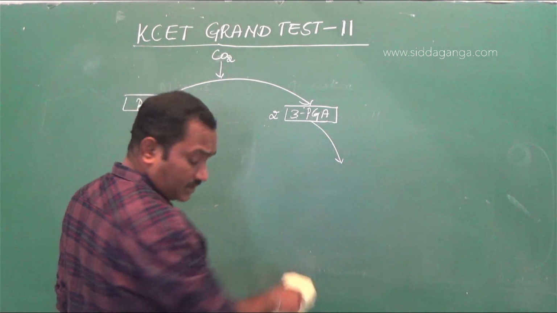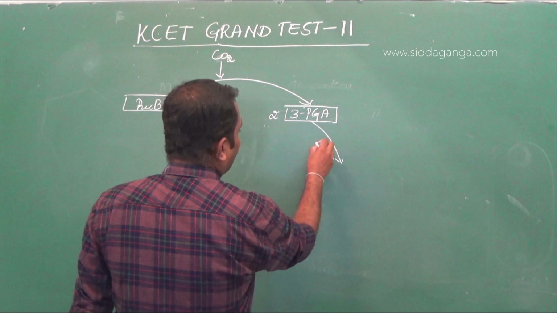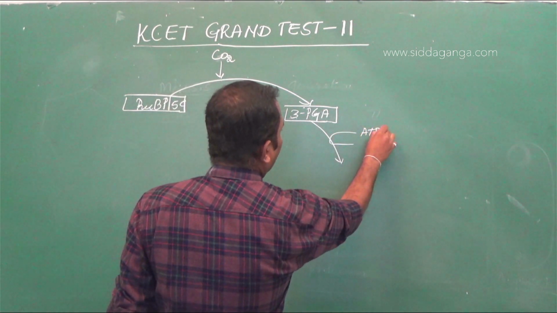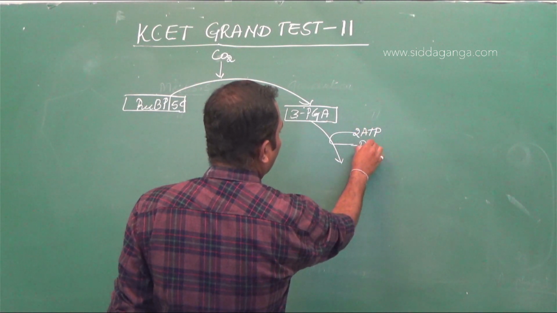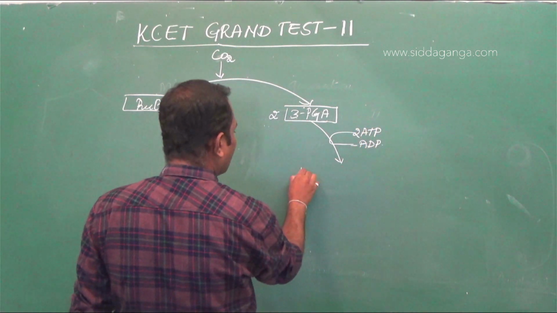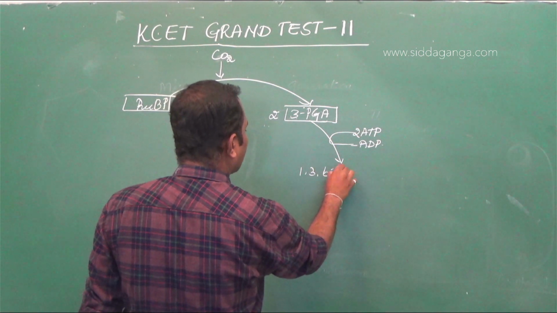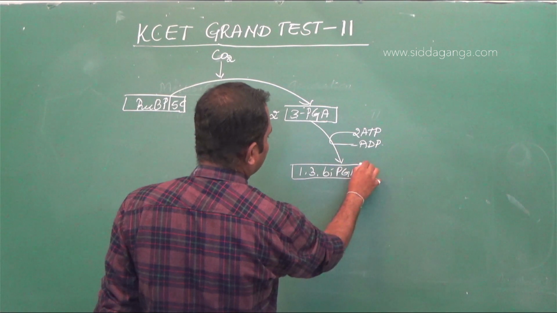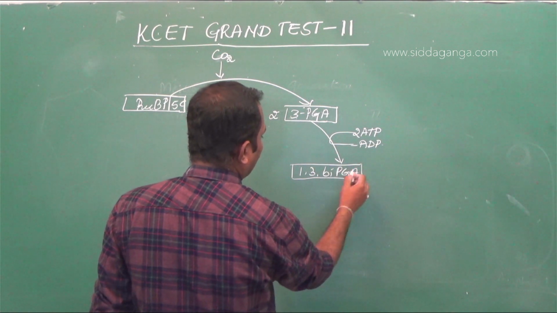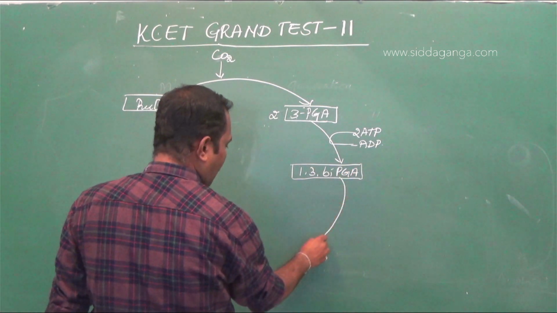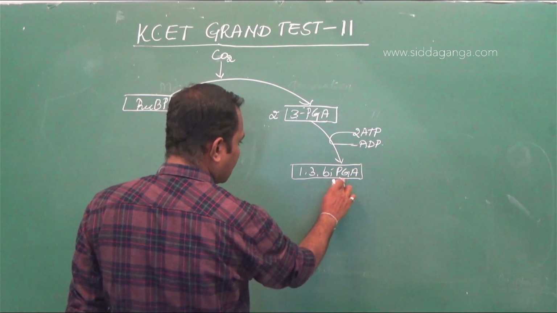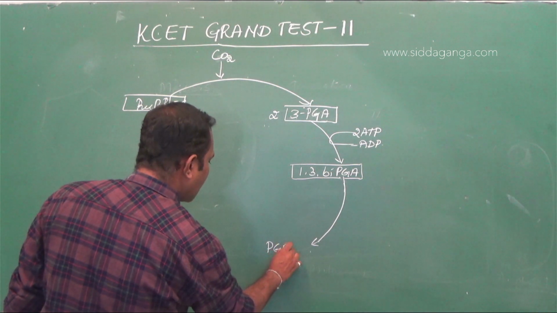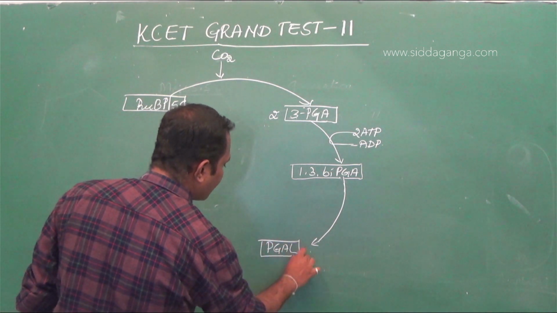Before that, it will be undergoing phosphorylation with the help of ATP, and it is converted into 1,3-biphosphoglyceric acid. And this 1,3-biphosphoglyceric acid is converted into phosphoglyceraldehyde 3-phosphate.